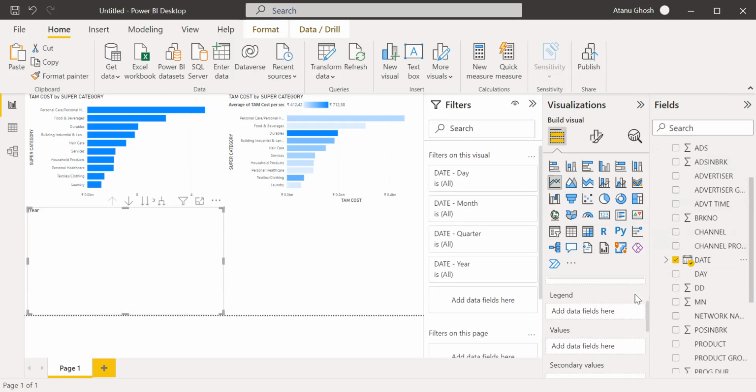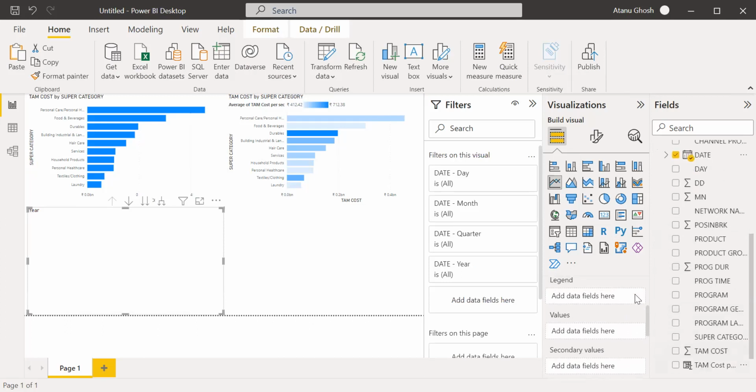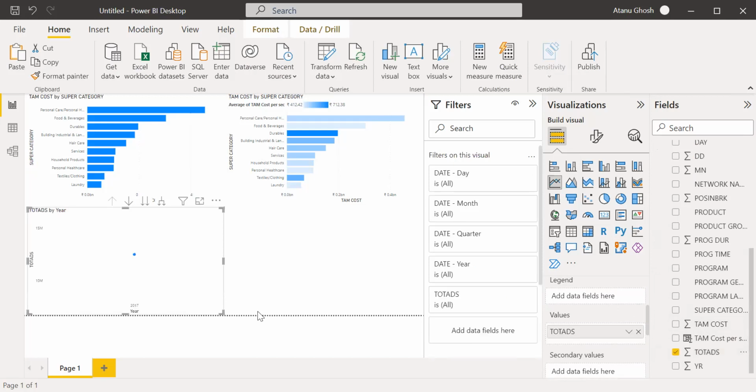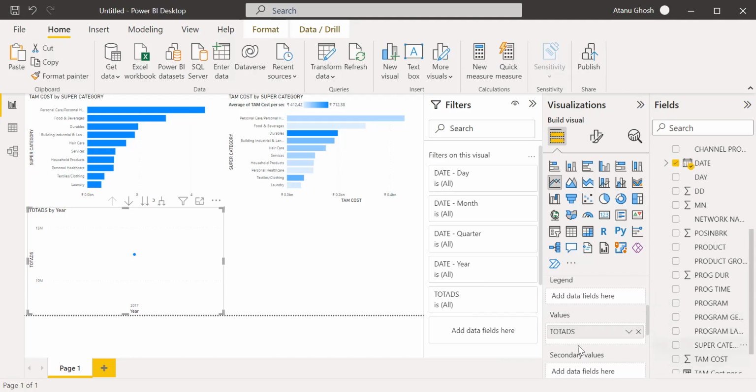And we take the values this time as total ads. Will it make sense to have total ads, or will it make sense to have ads? I think it will make sense to have ads. Am I correct?